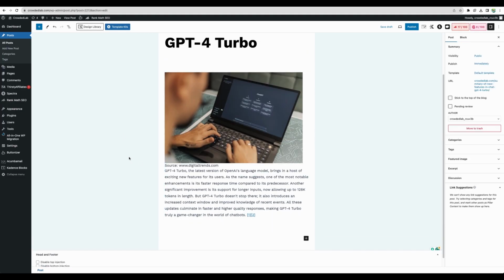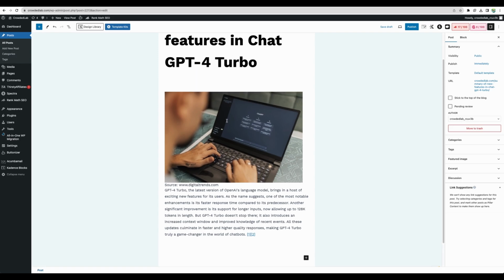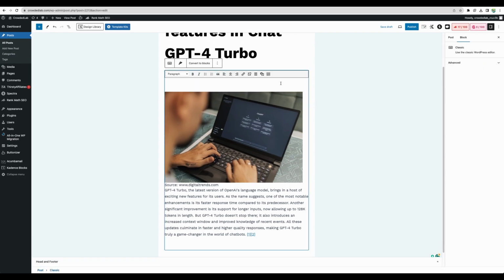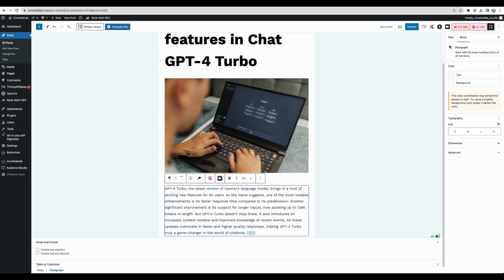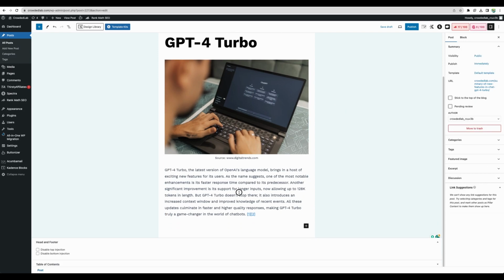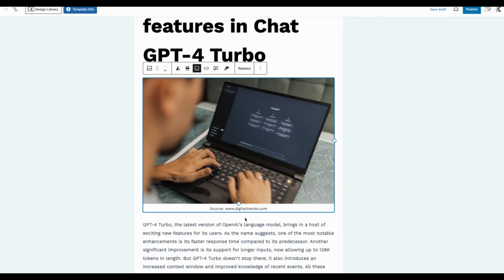Okay, so this is the content posted from Katteb. I see it's being posted as the most basic WordPress layout, and you can convert it to a layout manager of your choice. For example, I'm using Cadence Blocks, so we can convert it. Yep, it worked perfectly fine. So I can see elements in Cadence Blocks layout, and that's nice.